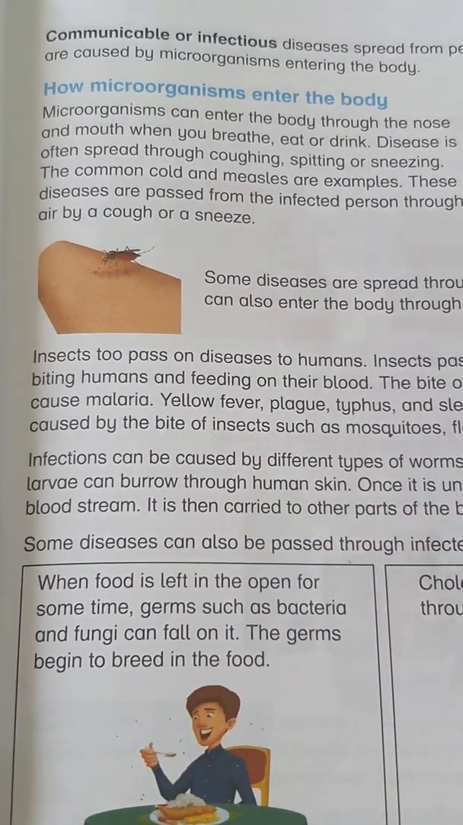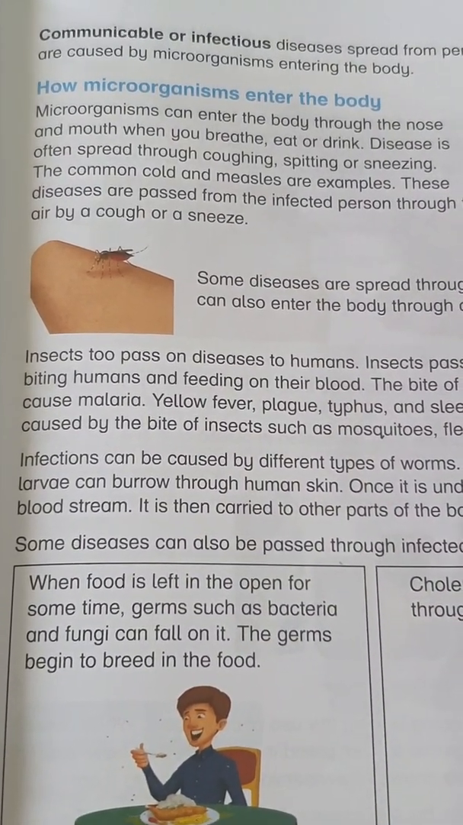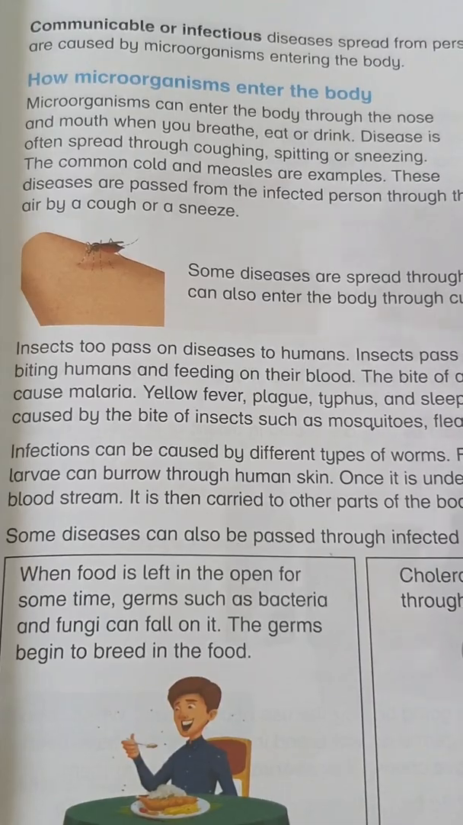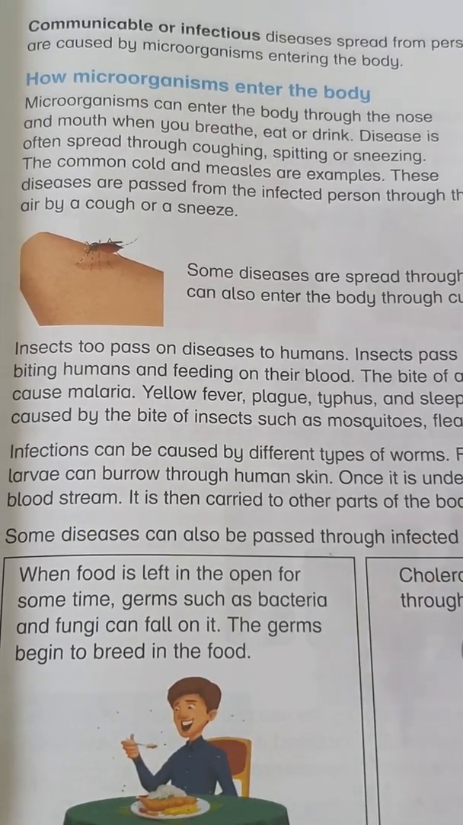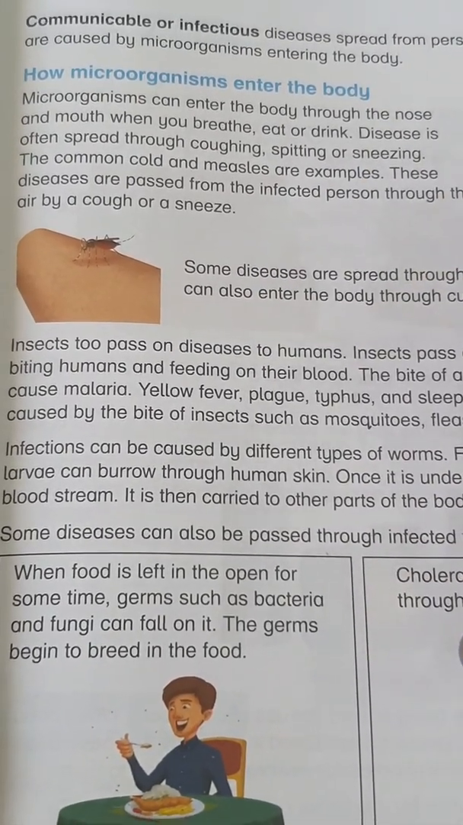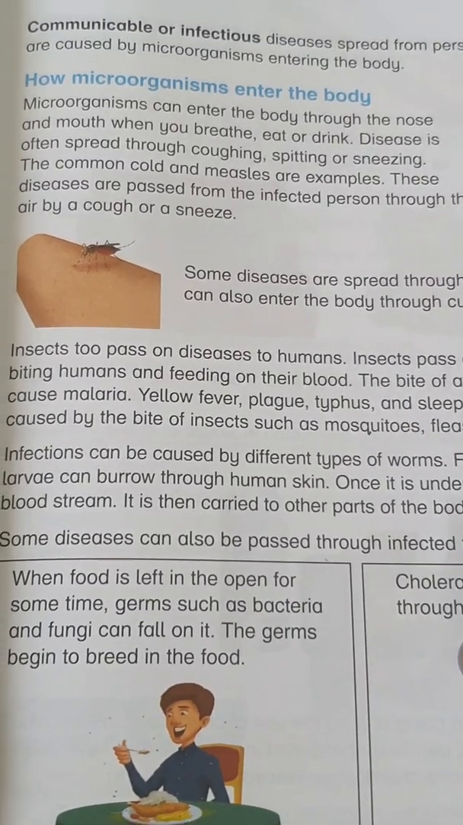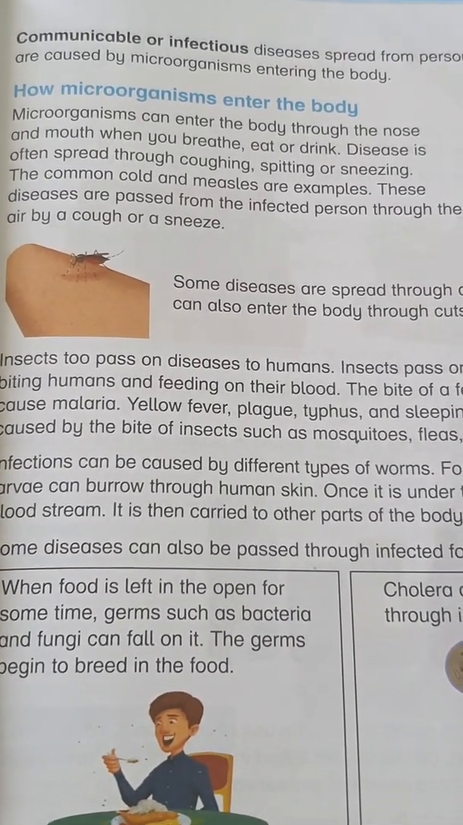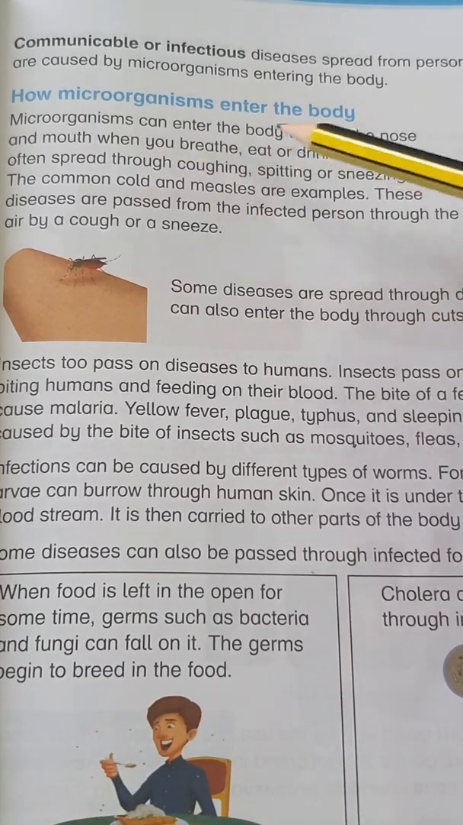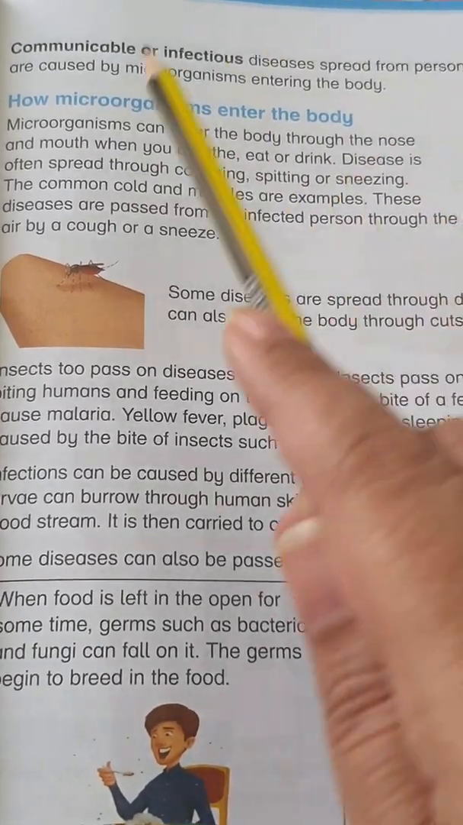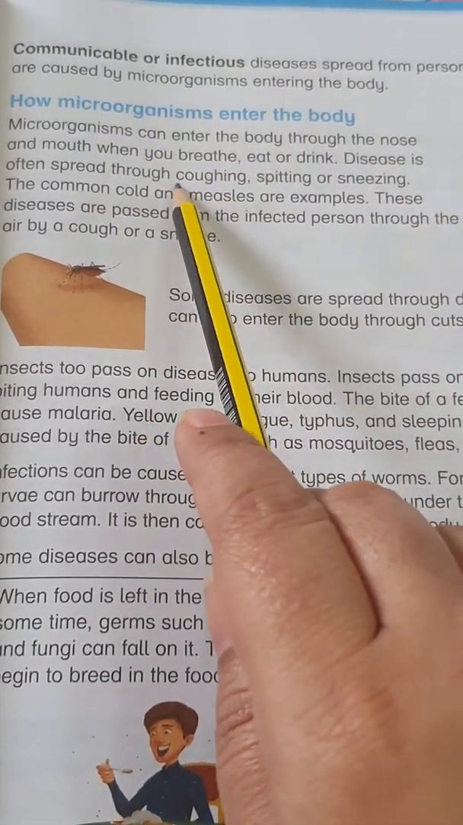So same like entering is opposite, same like throwing also, from nose and mouth. When you are breathing in, it is going inside, and when you are sneezing and coughing, it's coming outside. When you breathe, eat or drink, disease is often spread through coughing, spitting or sneezing. These three are also called